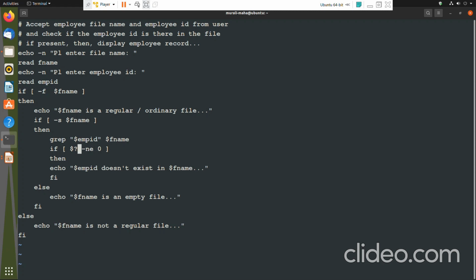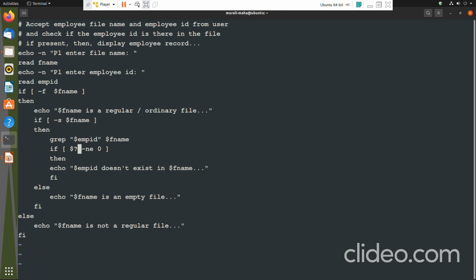If the employee ID doesn't exist in that file, then I would just display. If $? is not equal to 0, it means grep is unsuccessful. When would grep be unsuccessful? If it is unable to find that employee ID in the file, then I am just telling employee ID doesn't exist in the file. Then I am closing it. That was an inner if.